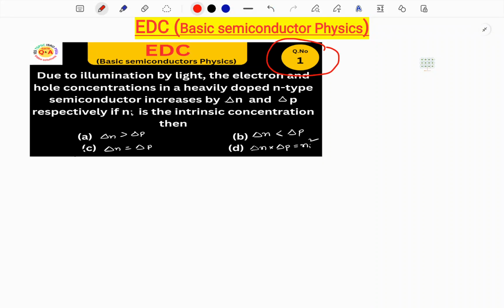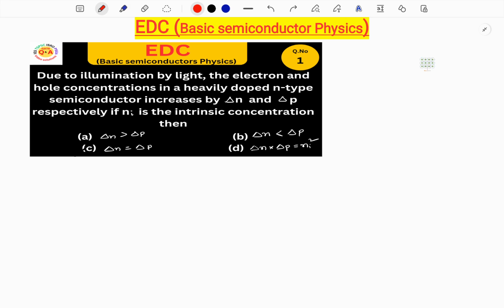Question number 1. Due to illumination by light, the electron and hole concentration in a heavily doped n-type semiconductor increases by delta N and delta P respectively. If Ni is the intrinsic concentration, then which of the following is correct? Whether delta N is greater than delta P, or less than or equal, or the multiplication is equal to Ni square.